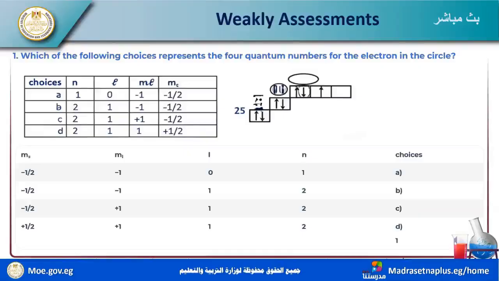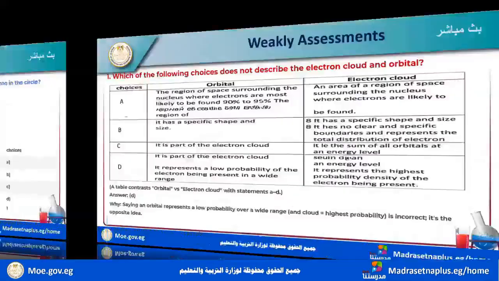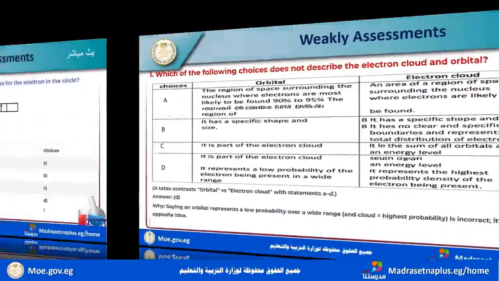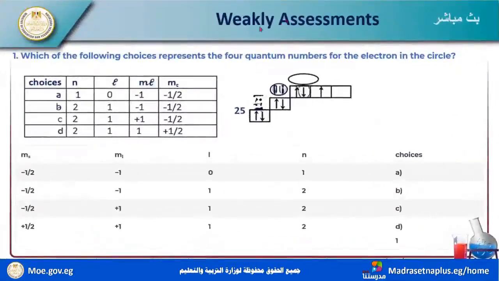Which of the following choices represents the 4 quantum numbers? Maybe A. Okay, we find the electron here, and the answer is C.